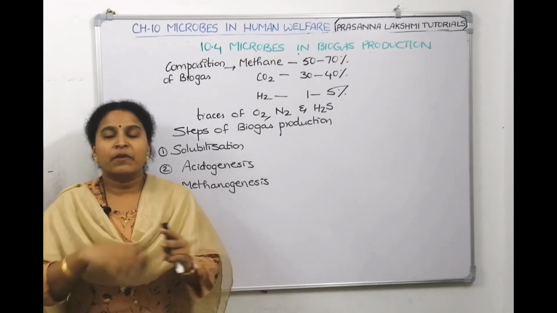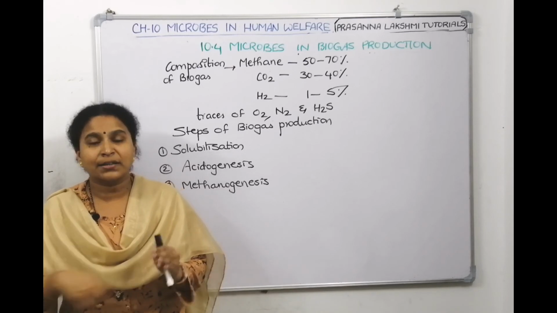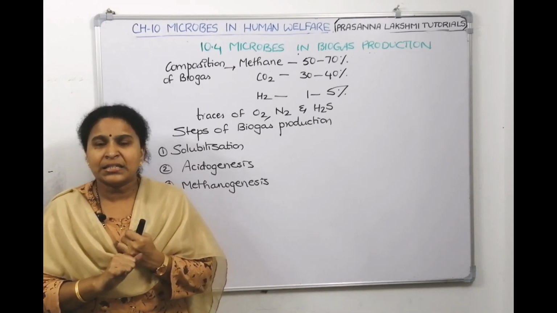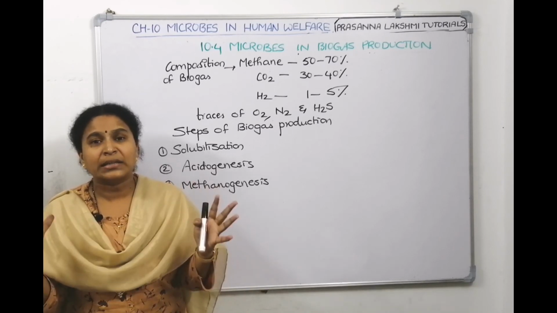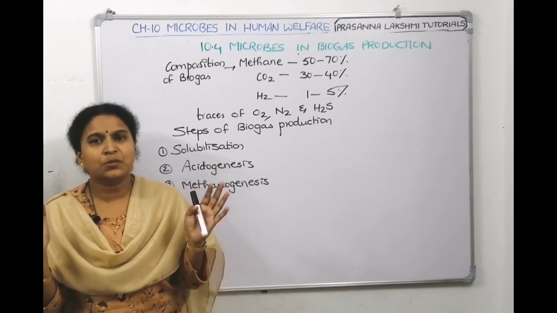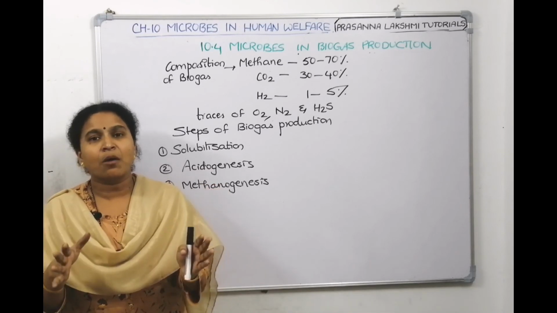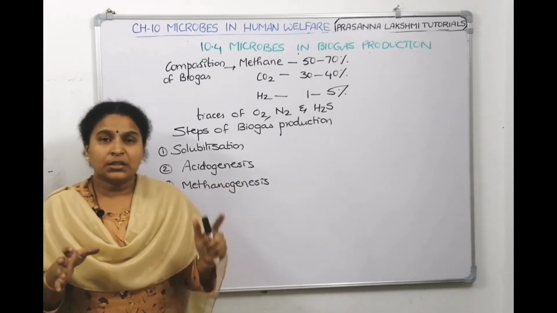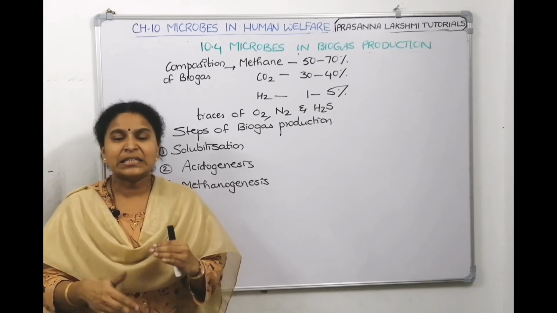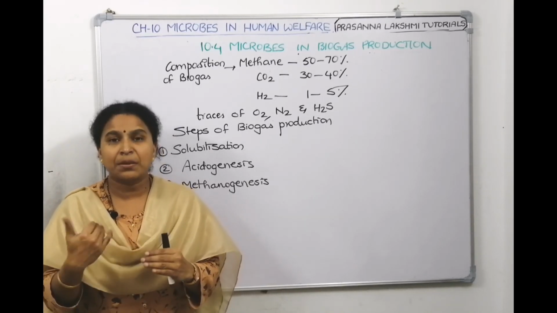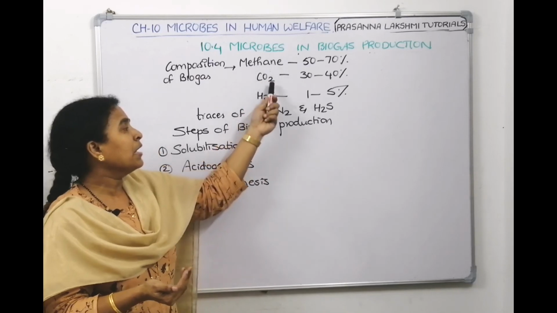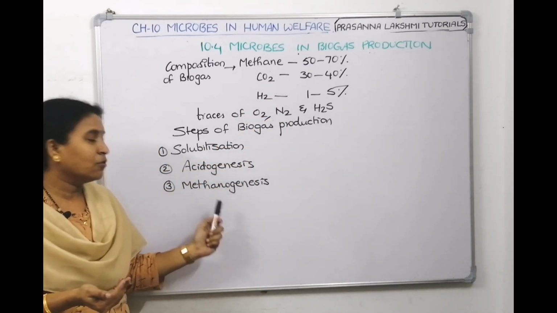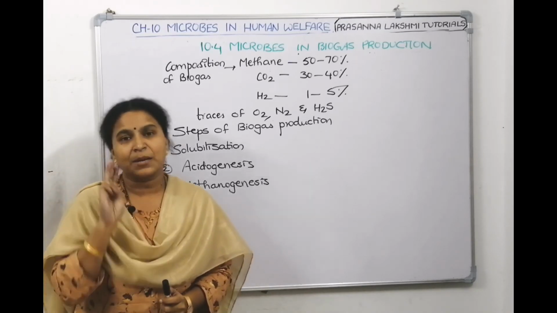The first one, where the cow dung mixes with the water and makes a slurry, is called solubilization. The second step, where the complex organic material, cellulose and all, is broken down to intermediate compounds like organic acids, is called acidogenesis. The third step, where the organic acid is ultimately broken down into simpler compounds like methane, CO2 and H2S, is called methanogenesis. So there are 3 steps, children.